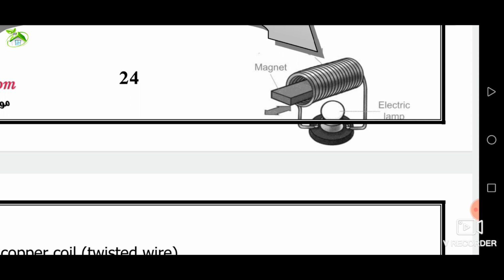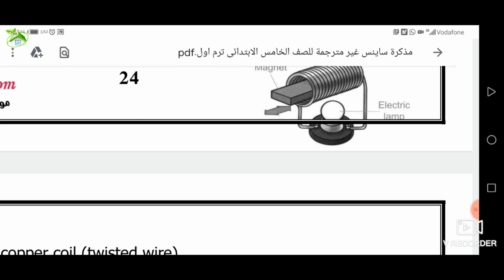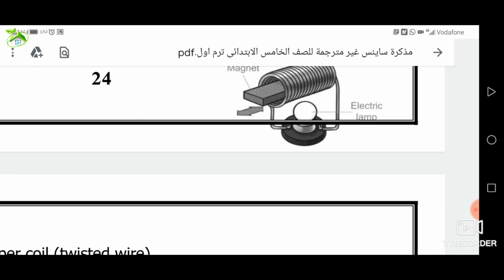The dynamo converts mechanical or kinetic energy into electric energy, but the electromagnet converts electric energy into magnetic energy. Excellent.